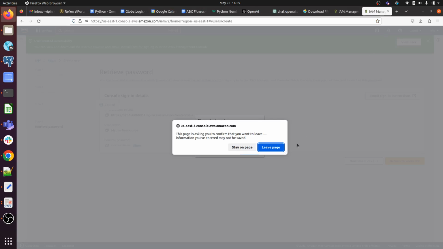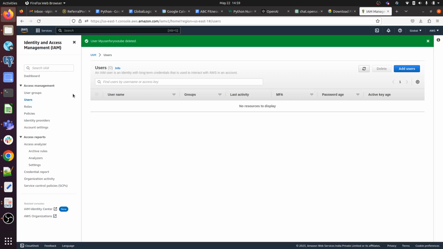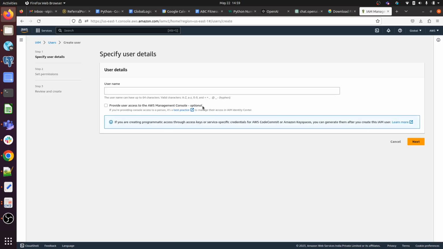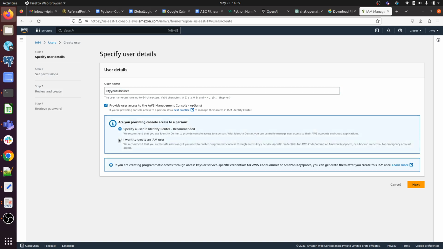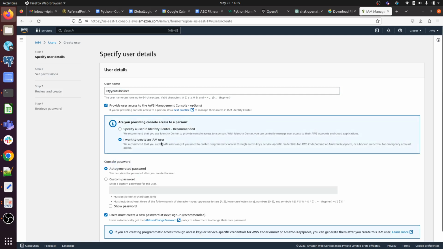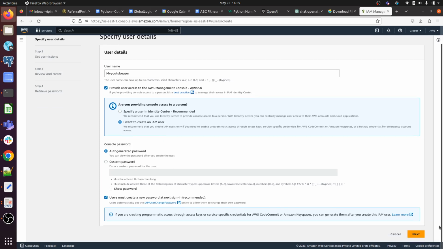Okay, leave page. Okay, so go to my YouTube user, provide access to, I want to create an IAM user, and I will go with the auto generated password and default password.